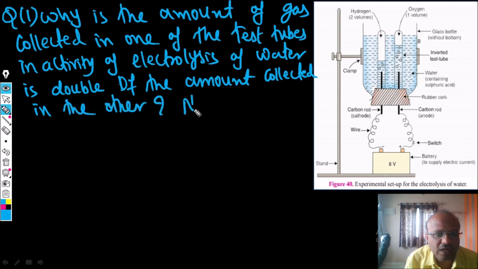And they are asking for the names of these gases.